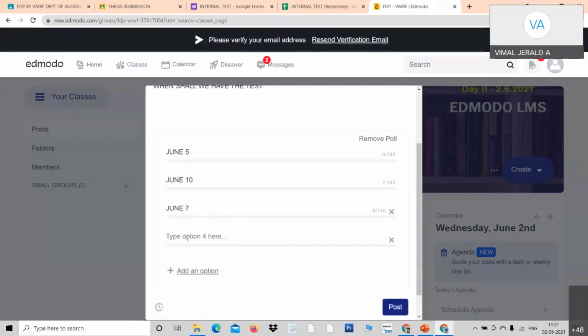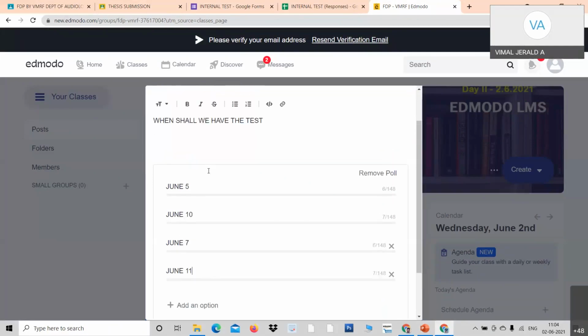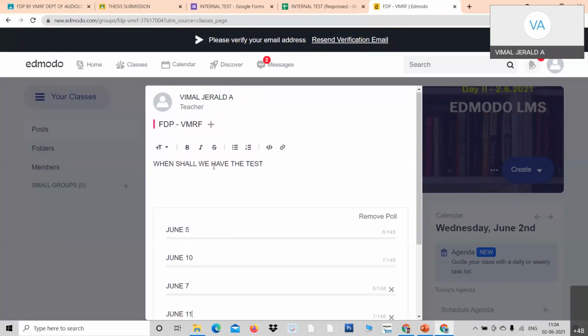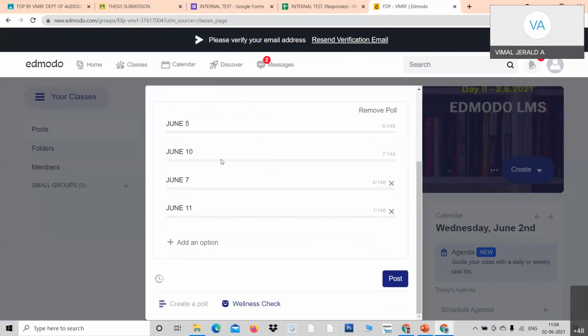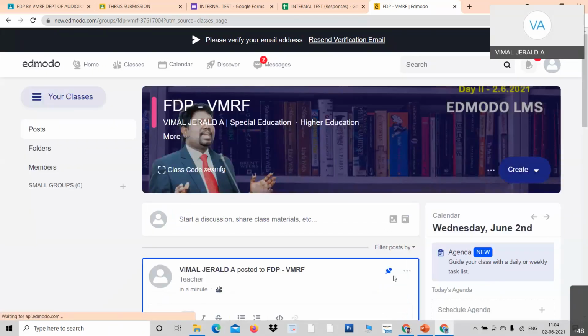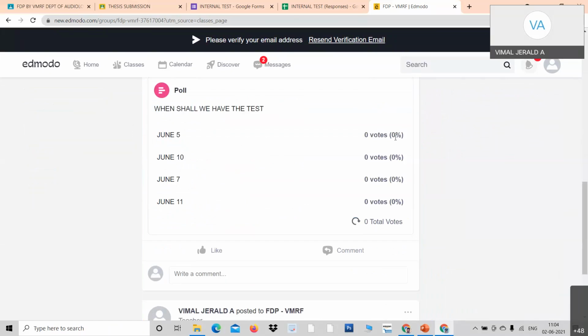You can have some more options if you want to. You can have June 11. Some options like this for students. So I just press create post. When you create post, it goes to students immediately. If the students are connected, they'll be able to give the vote. See how many votes they've got. Accordingly, you can fix the date.